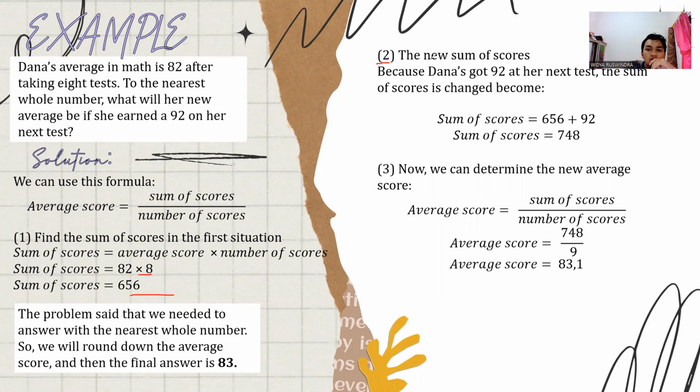For the next step, we find the new sum of scores, because Dana got 92 on her next test. The sum of scores changes, so the sum of scores is 656 plus 92, and the sum of scores is 748.